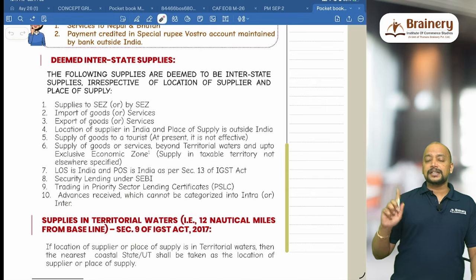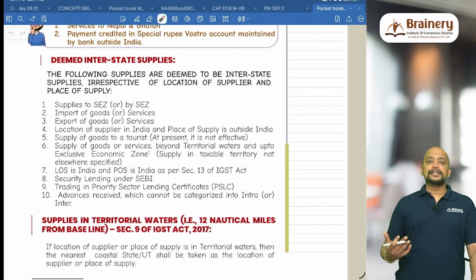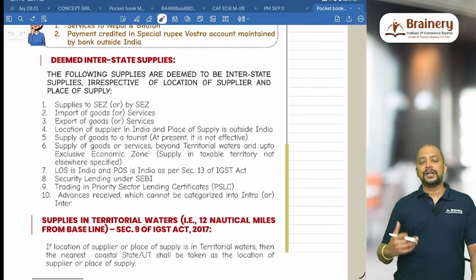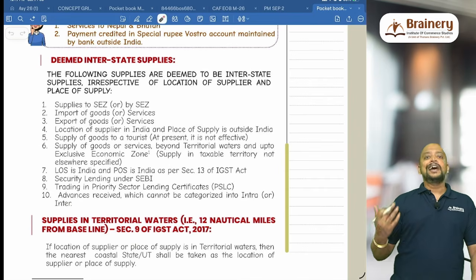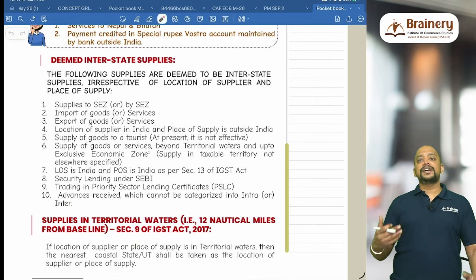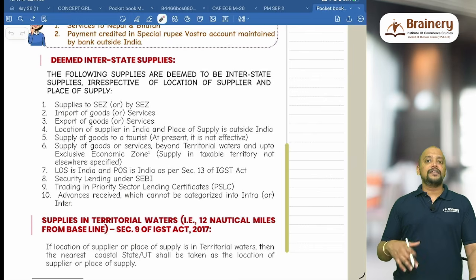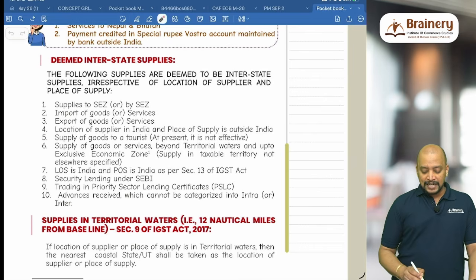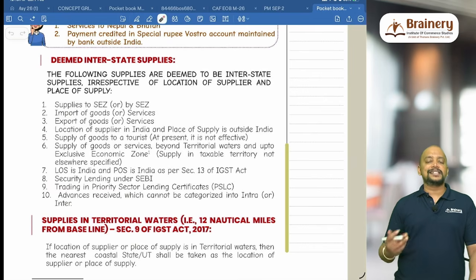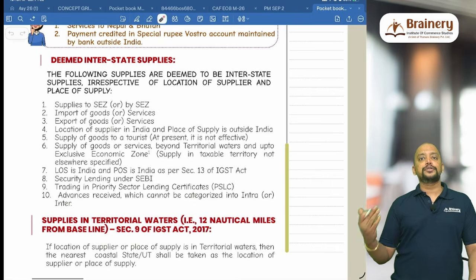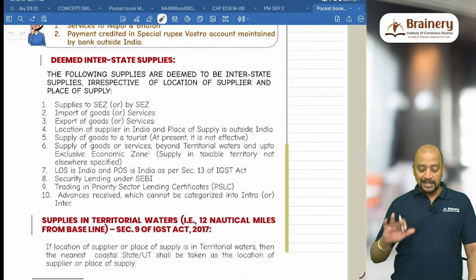Then we have discussed security lending under SEBI, that is in the list of services which are covered under RCM. So in security lending under SEBI, the lender of the securities will be giving securities to the borrower of the securities, and the lender doesn't know where the borrower is located, because this will happen through the stock exchange. That's the reason why this will always be deemed as interstate supply. Then trading in priority sector lending certificates, because in the same way this will happen through the e-Kuber portal of RBI, and the bank which is selling doesn't know the buying bank, so due to that reason, it will be covered under deemed interstate supply.